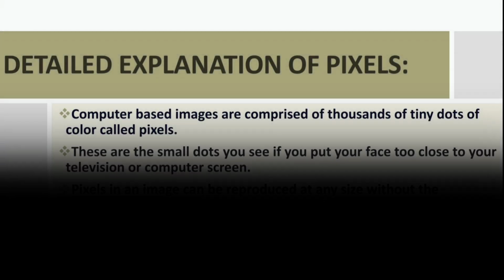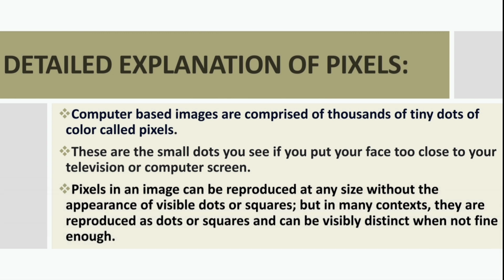Here is the detailed explanation of pixels. Computer-based images are comprised of thousands of tiny dots of color called pixels. Pixels are small dots you see if you put your face closer to your television or computer screen. An image can be reproduced at any size without the appearance of visible dots or squares, but in many contexts they are reproduced as dots or squares and can be visibly distinct when not fine enough.